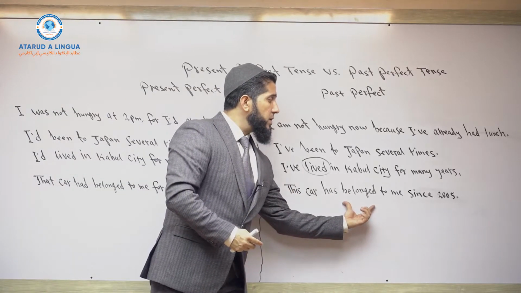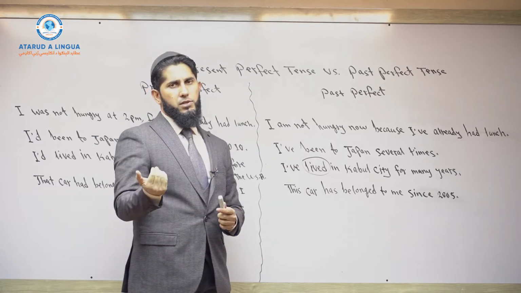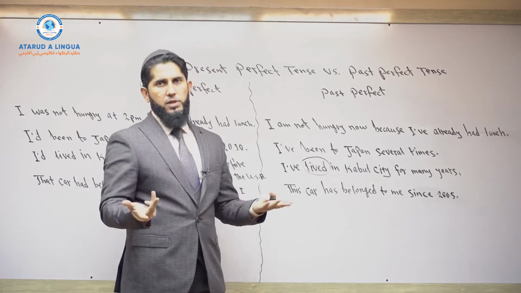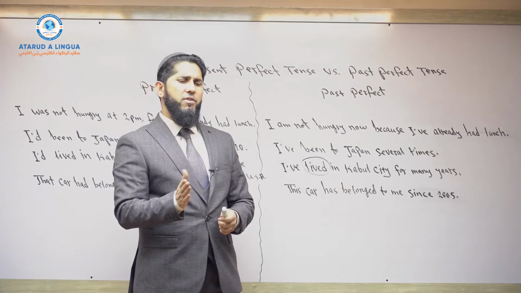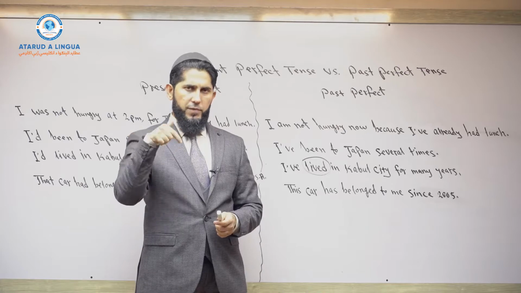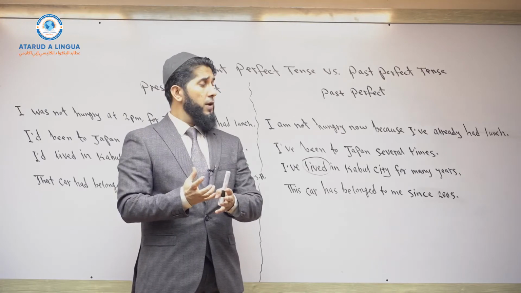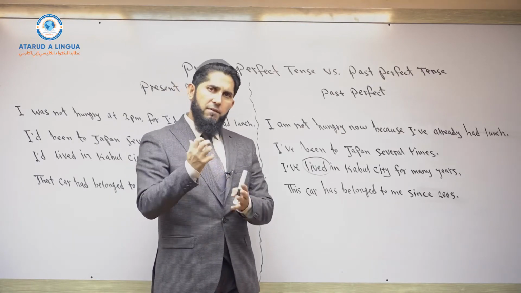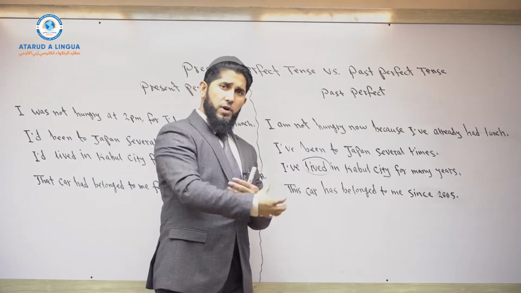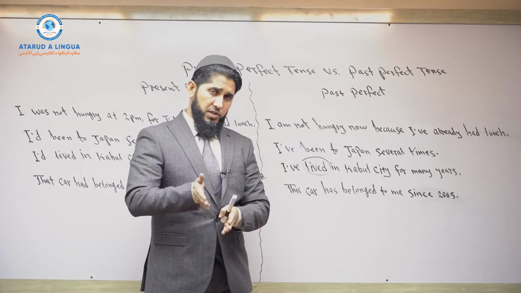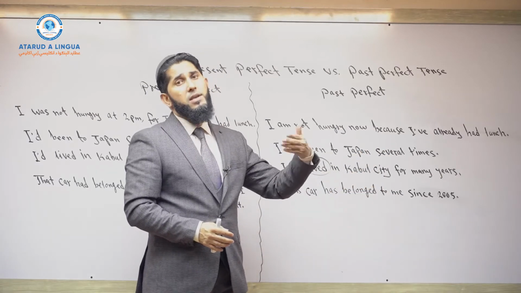This car has belonged to me since 2005. Now, belong is a state verb. It does not show any action. It shows ownership. Therefore, it is a state verb. So, this car has belonged to me since 2005. It means that in 2005, I bought this car, and the state of owning this car, or the state of having this car, started in 2005. The state of ownership still exists at present time and may or may not exist in the future. I may keep it or I may sell it.